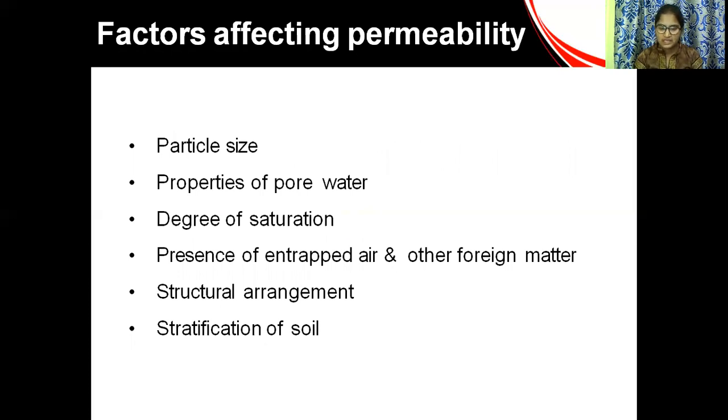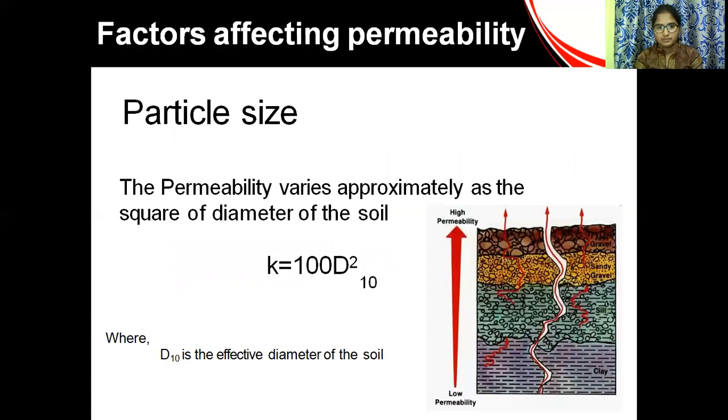Regarding particle size, permeability varies approximately as the square of the diameter of the soil particle. Particle size depends on size and shape. It is expressed in terms of specific gravity and surface area, and permeability relates to specific surface area.